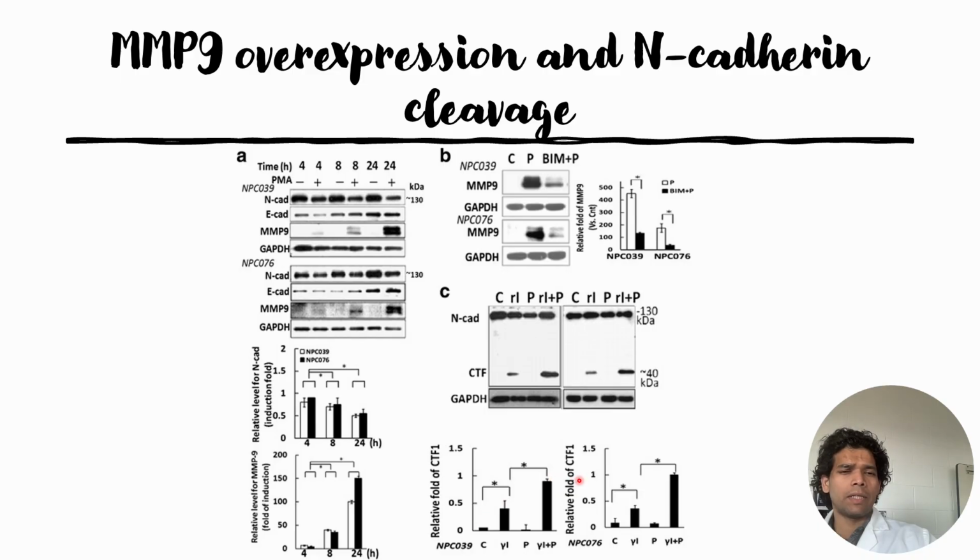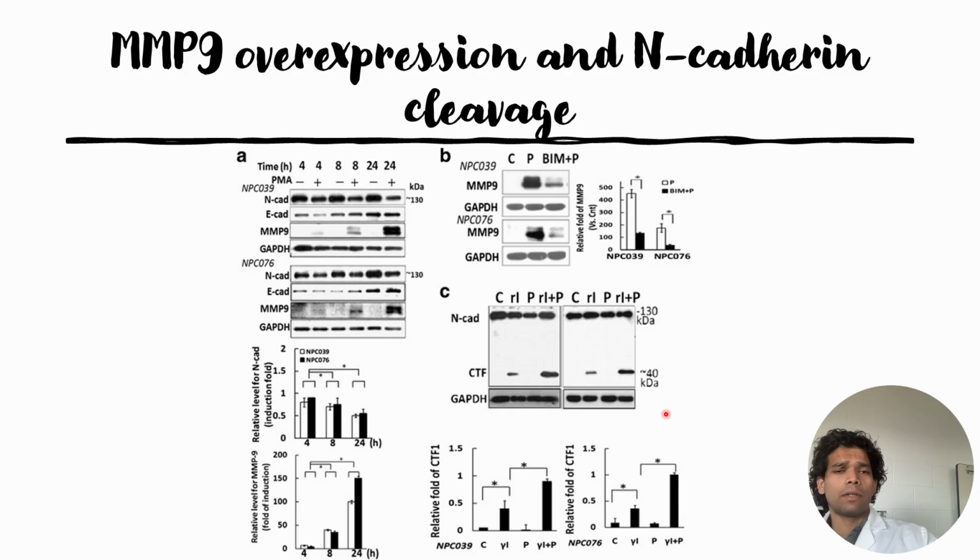Similar things they saw for NPC076: with secretase inhibitor alone it increased by 0.5 times, and with secretase inhibitor plus PMA it increased by more than 1 time. Overall, it is double what they saw in the control for both cases.